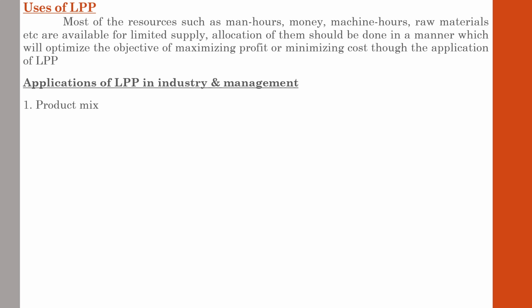With regard to product mix, the management faces a problem that essentially deals with determining the quantum of different products to be manufactured, knowing the marginal contribution of each product and the amount of available resources used by each product. The objective is to maximize the total contribution subject to constraints formed by the available resources.